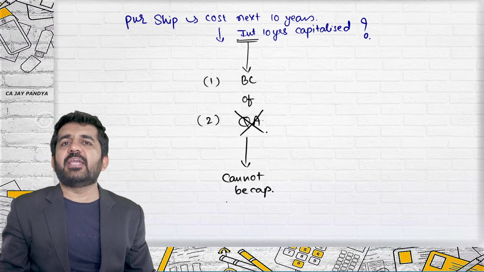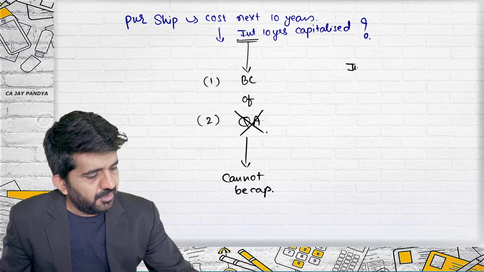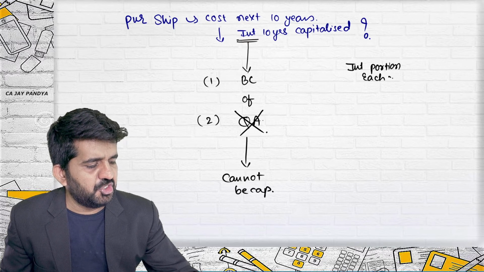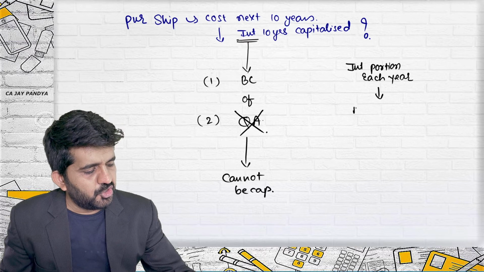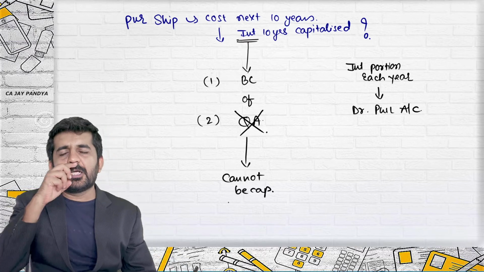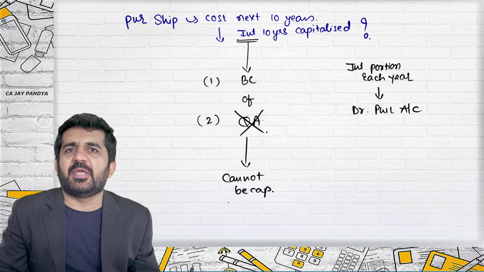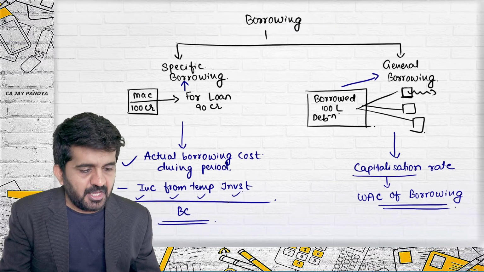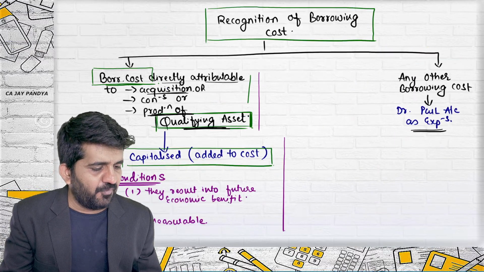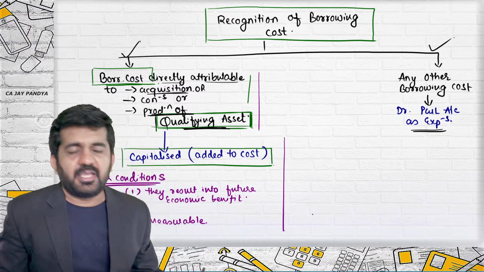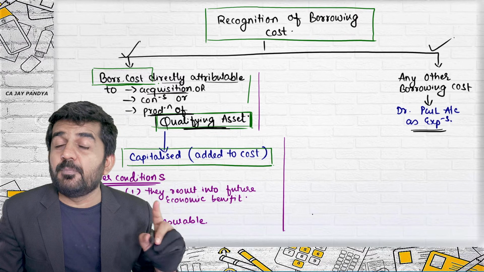If it cannot be capitalized, then what? The interest portion of each year should be debited to profit and loss account. The accounting treatment of interest suspense and debiting 1/10 portion every year is also not correct, because AS 16 is very clear. If it cannot be capitalized, the interest should be, not can be, debited to profit and loss account.